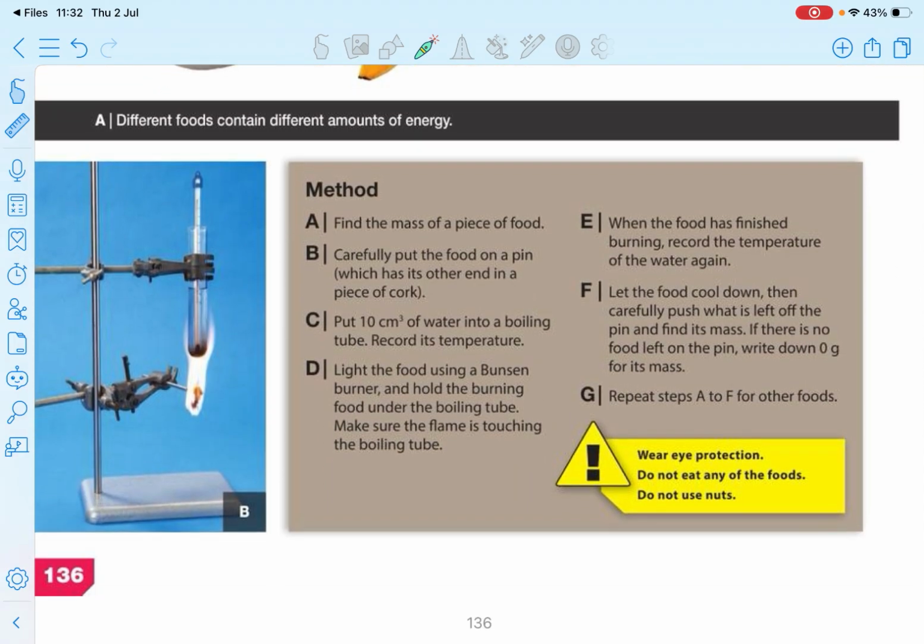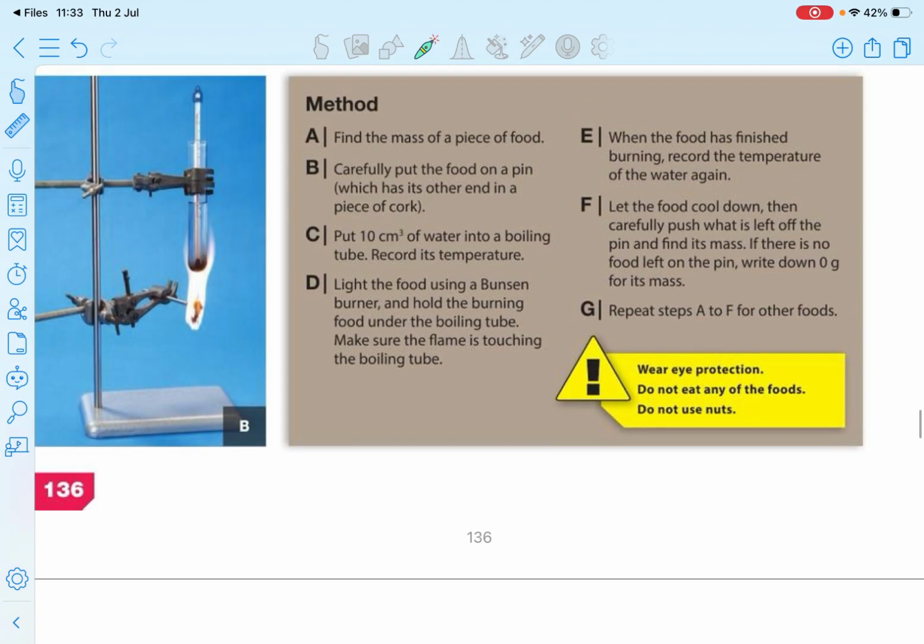There is a method, you can read this. There is apparatus, the things, right? Boiling tube and the thermometer to measure the temperature, and you can read this later. And every boiling tube has only 10 cm3 of water, 10 cubic centimeter water, right?